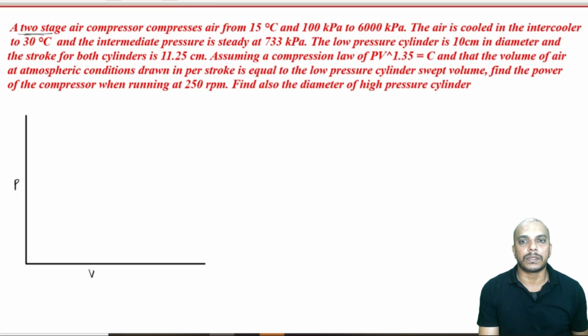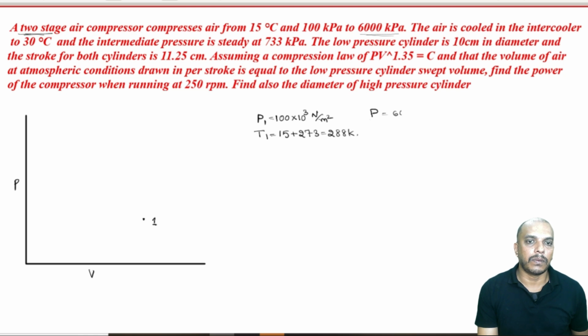A two-stage air compressor compresses air from 15 degrees Celsius and 100 kilopascal. So, we already know the first point is the initial point. So, let us start from there. So, P1 is 100 kilopascal, 100 into 10 power 3 Newton per meter square, and temperature T1 is 15 plus 273, that is 288 Kelvin, to 6000 kilopascal. So, the delivery pressure is given, 6000 kilopascal.